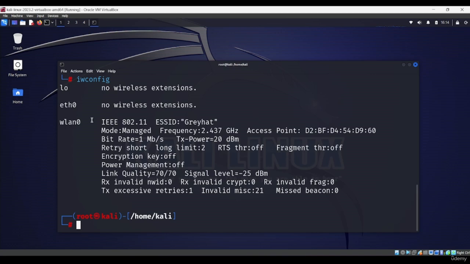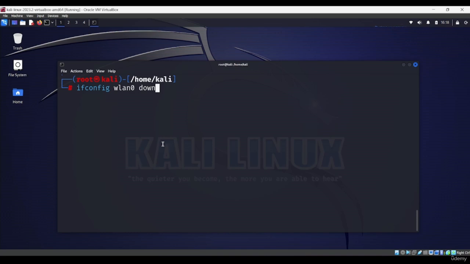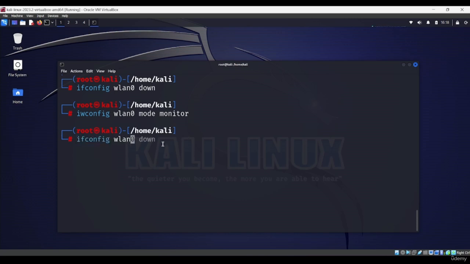Here you can see for this wlan0 interface, the mode is managed and the frequency is 2.4 gigahertz. So let's see how we can convert this managed mode to monitor mode. Use this command: ifconfig wlan0 down. This will put the interface down. Next command is iwconfig wlan0 mode monitor. This will set the interface to monitor mode. And then type ifconfig wlan0 up.